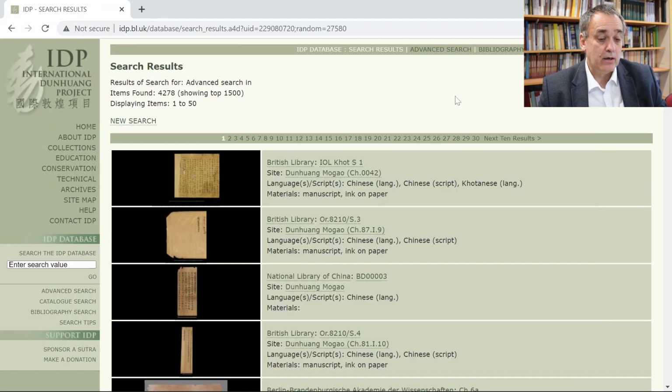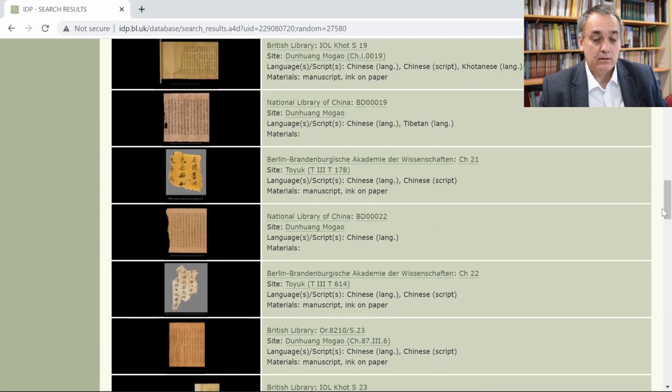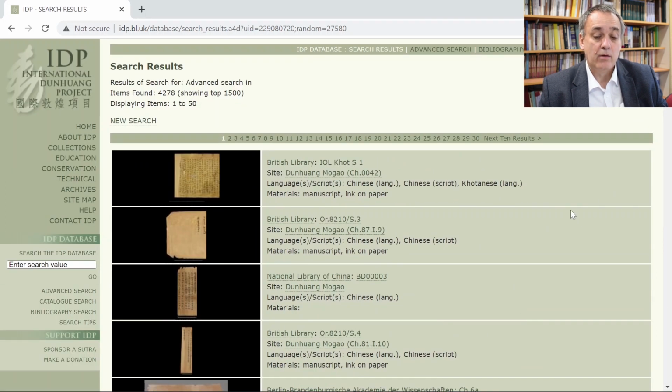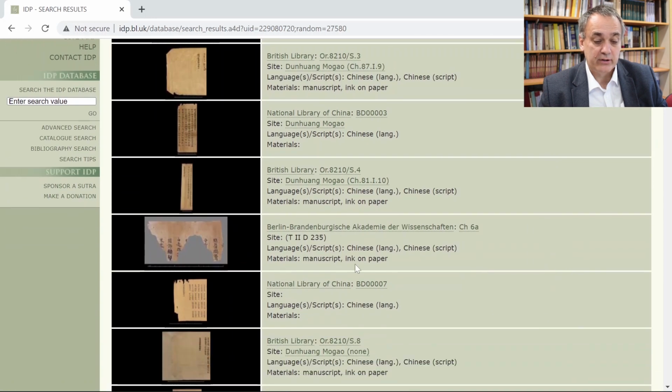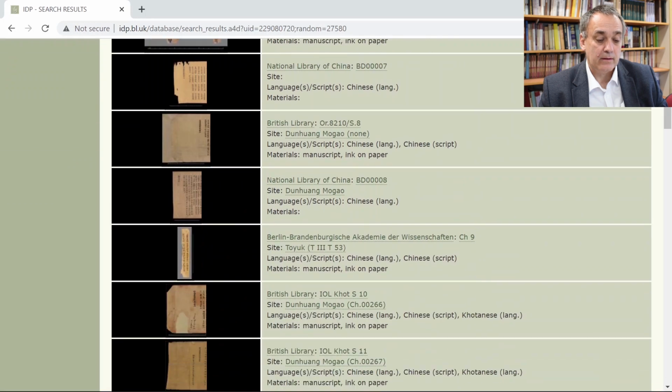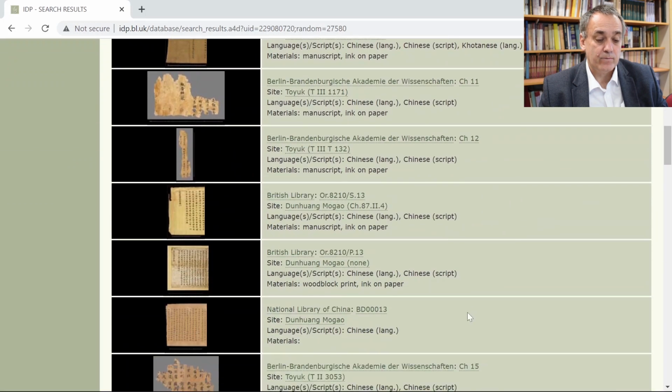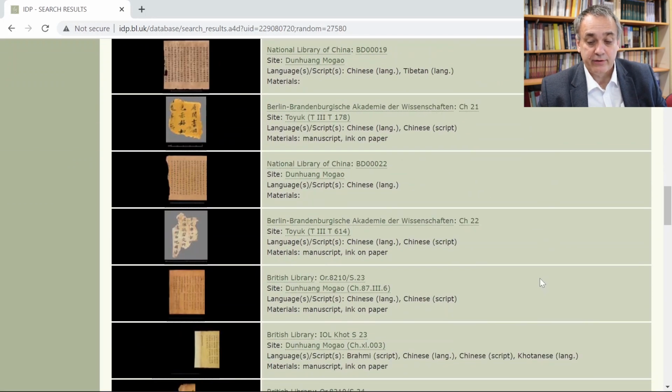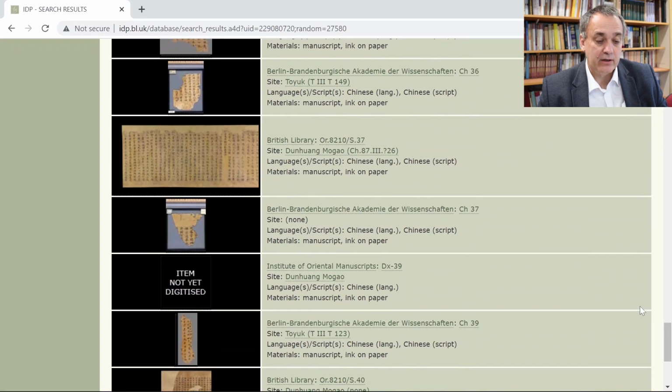Okay, and so here are the results that we get. And as you can see, there are quite a number of these manuscripts, and they come from different collections. So there are manuscripts from the British Library, from the National Library of China, from the Berlin Dunhuang collection, and so forth. Now, within this large quantity of hits, it can be quite difficult to find the one that you're actually looking for.